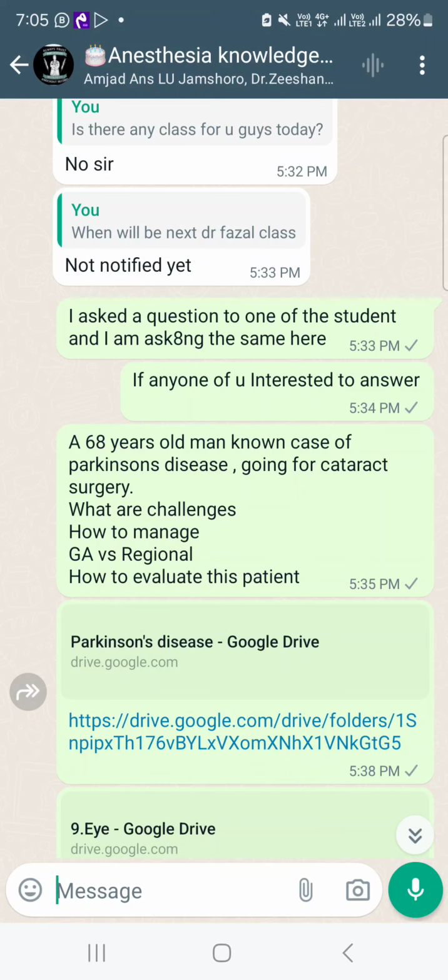In some parts of the world, maybe 68 years will not be considered a pure elderly patient, but still in our part of the world it will be considered an elderly patient. So there will be challenges with reference to edentulous, maybe physiological changes like blunt cardiovascular responses, respiratory problems, fragile lungs, difficult IV, chances of delirium, altered pharmacological response to the anesthesia medications, things like that.